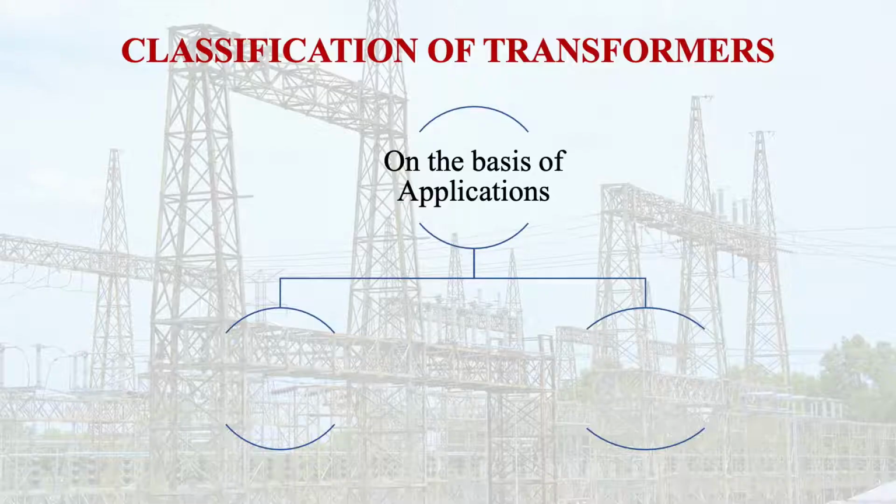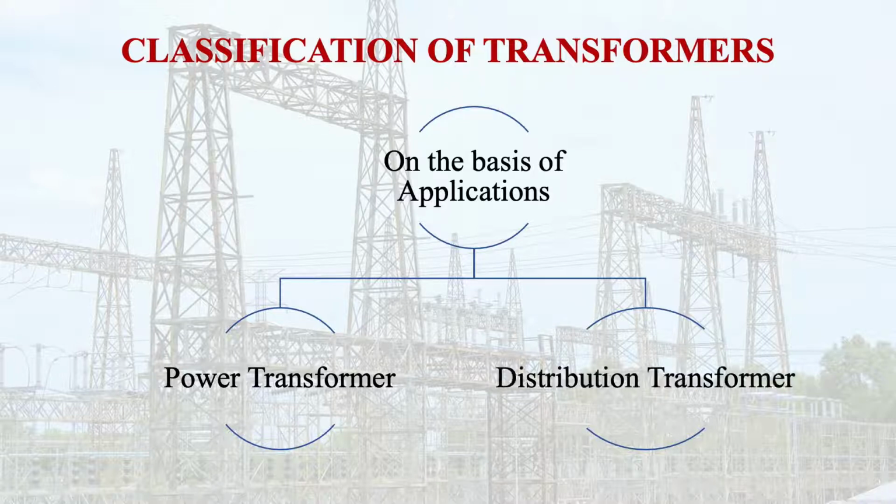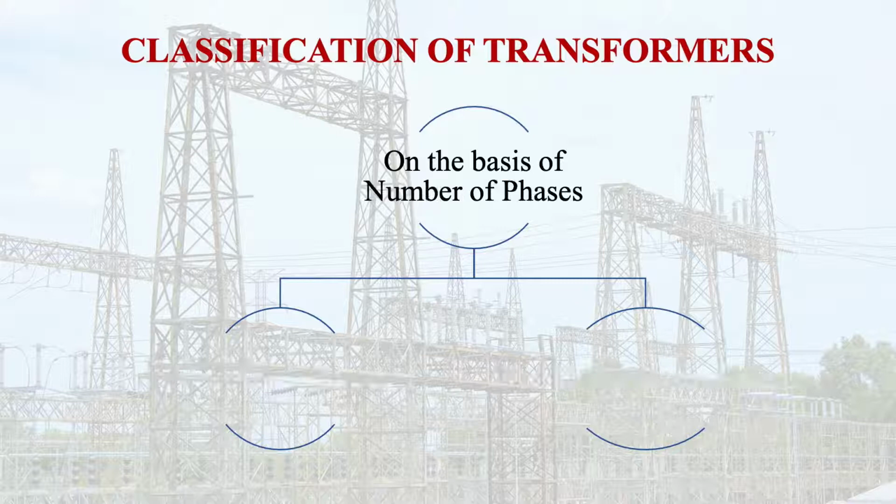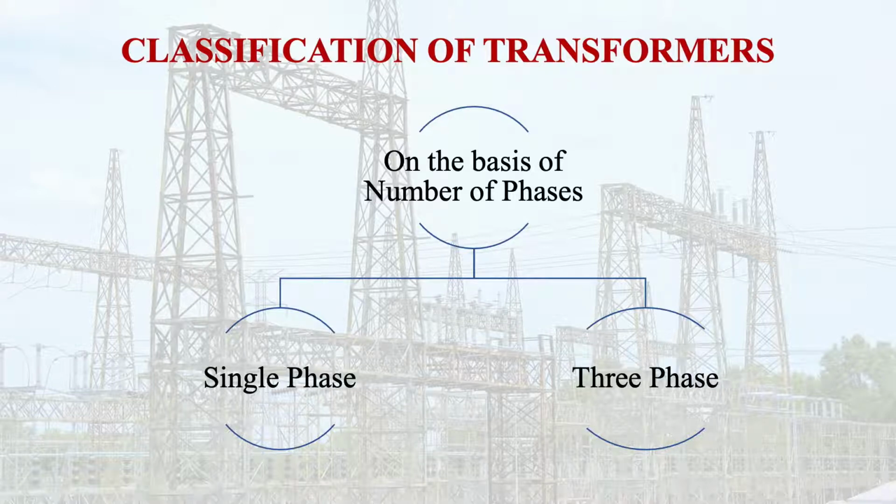Then on the basis of the application, power transformer and distribution transformer. Then on the basis of the number of phases, it can be defined as a single phase transformer or three phase transformer.